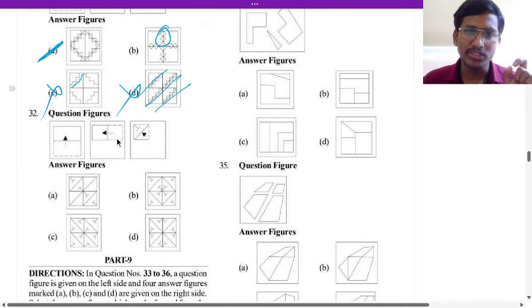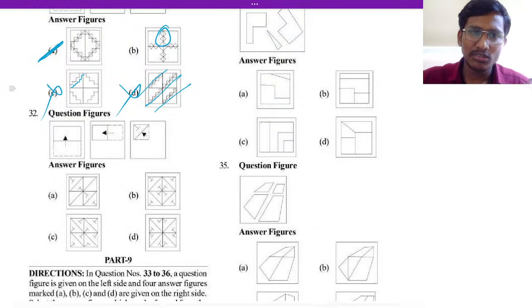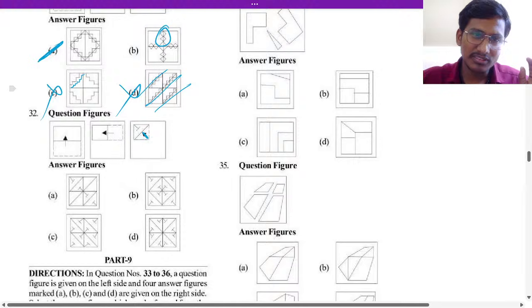Now the 32nd question. If you fold it, there is a T here. Again if you open it, one more T will come here, and one more T will come here. Okay, one more T will come here, that is the same here.